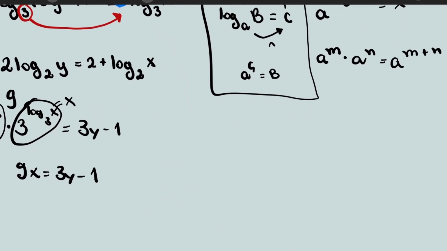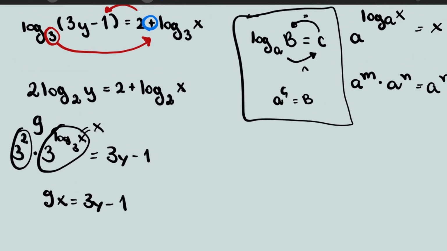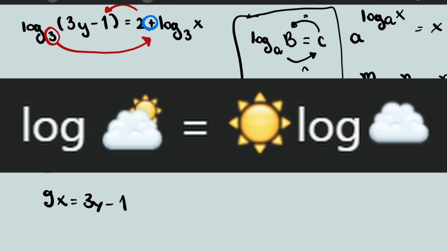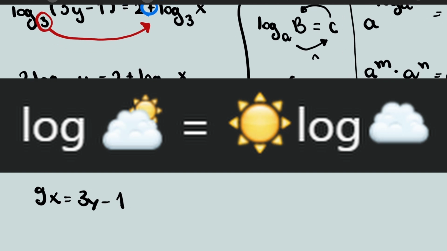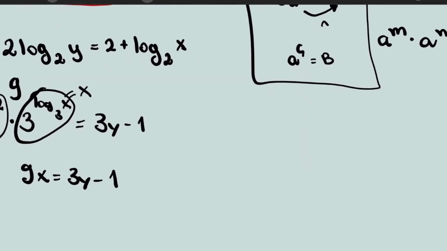So we're gonna do a similar thing to this one. Oh, I forgot another very important thing. I'm gonna leave an image on the screen because I really love this image, and you can never forget this after you see it. So this basically means that if you have a to the log of, like, cb, that is the same thing as log c of b over a. So whenever you have something multiplying the log, it's just like an exponent of the number that you are using on the logarithm. So in this case, we can just get these two and place it here, right? So we can literally say that this is the same thing as that.